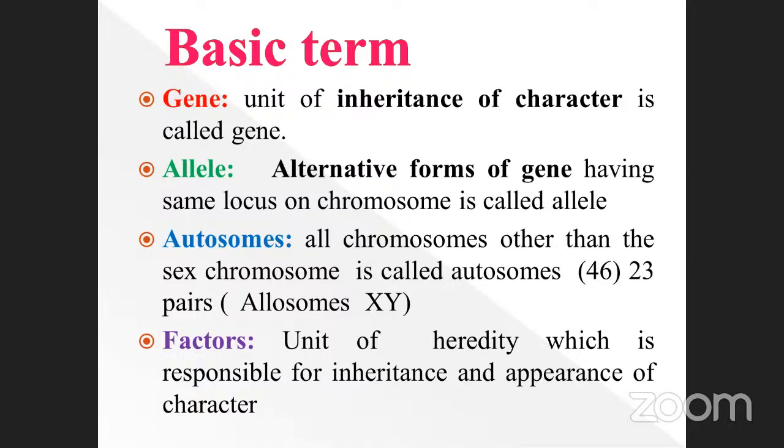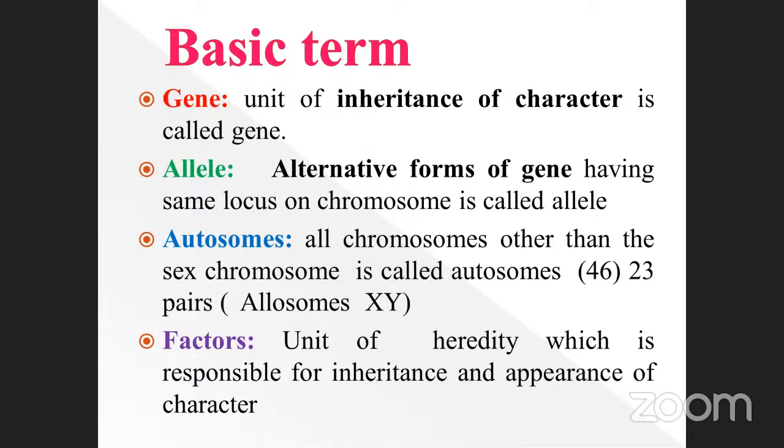Locus is nothing but the location on the chromosome. Take an example, any one of the chromosomes. Take a small portion. That portion is nothing but the location. At the location, it has a positive character as well as a negative character, otherwise called a dominant character as well as a recessive character. So both are sometimes present at the same location, that is called the locus. Okay. So this is very, very important.